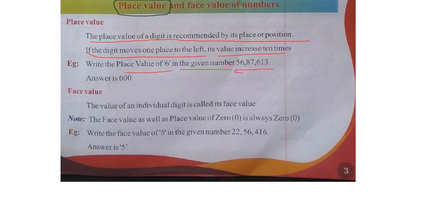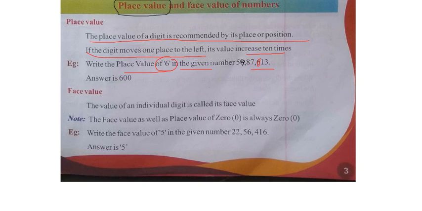So here, see that they have not mentioned which 6's value. Here there are two 6s, one 6 here and one 6 here. To understand this question clearly, just assume that this is 9, so that only one 6 is there. Other than that one 6, there is no 6. So in this particular question, consider this as 9.